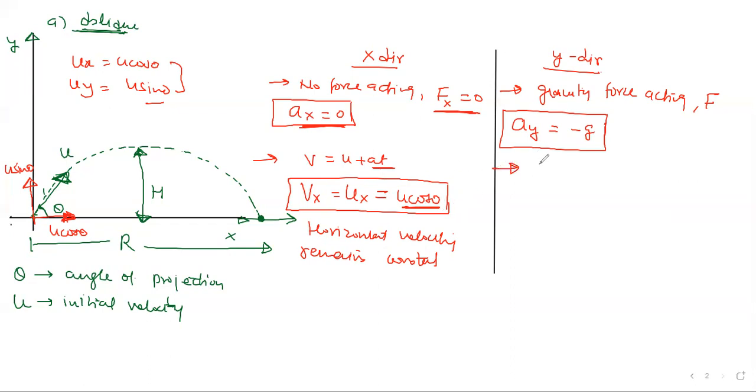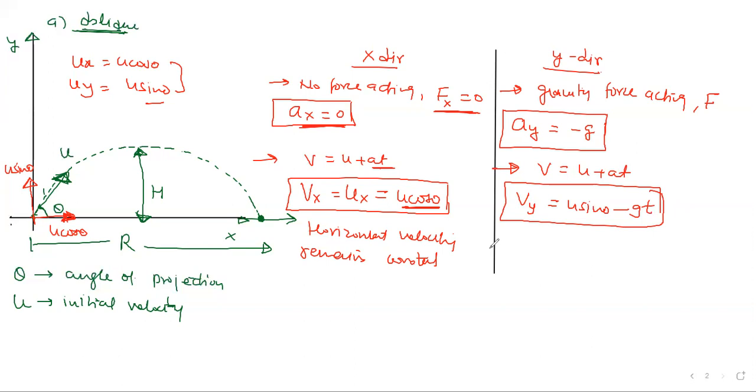Let's write the same equation on this side, then what will happen? You write v is equal to u plus at. So Vy, the final velocity in the y direction: we have uy. What is uy? Obviously, we have learned it is u sin theta. And a is what? Yes, minus g, and t. So this is the velocity in the final direction at any time. This is what is changing, we see, right? The u sin theta term minus gt. So with time, this is what is changing, correct?